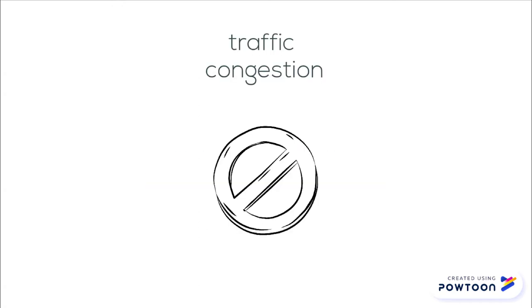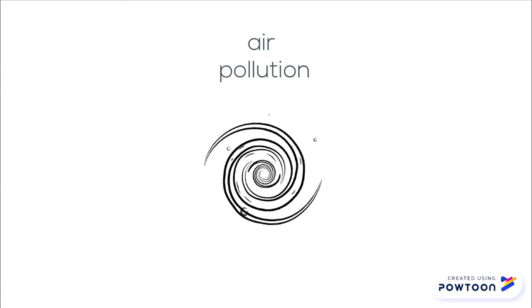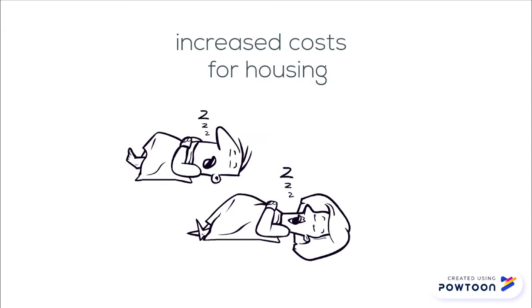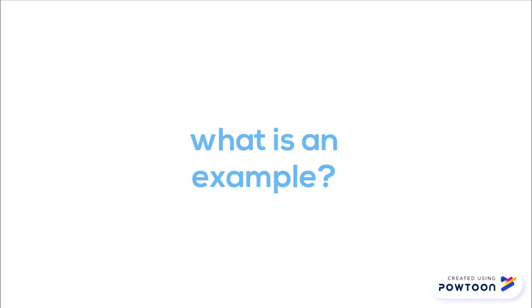Traffic congestion due to increased commuting. Air pollution due to increased use of cars. Social tension between farmers and locals due to different beliefs or priorities. Increased costs for housing due to much more demand, but locals may no longer be able to afford it.